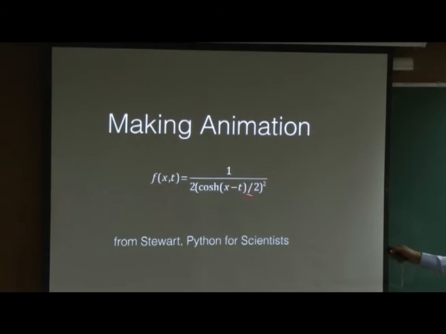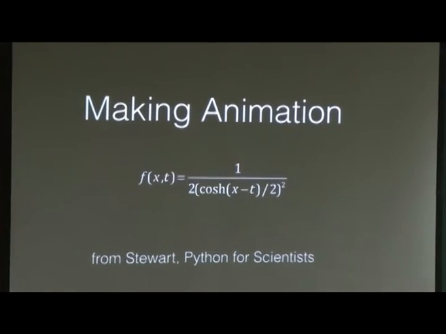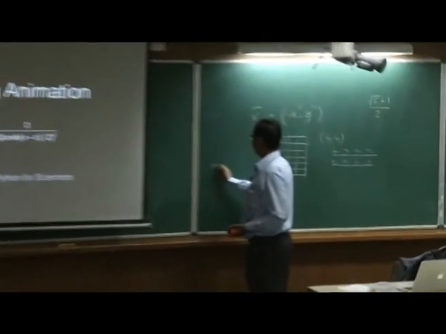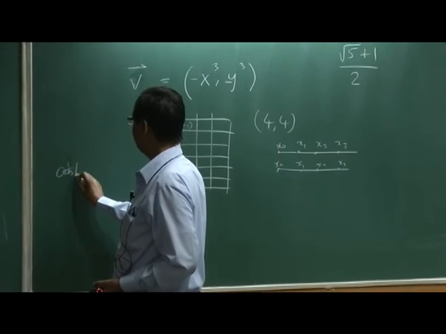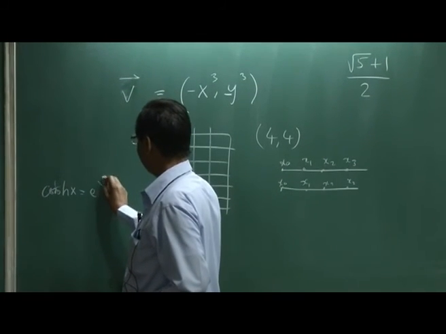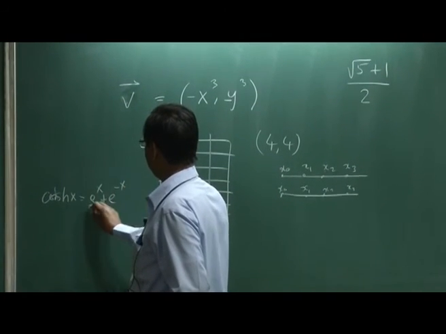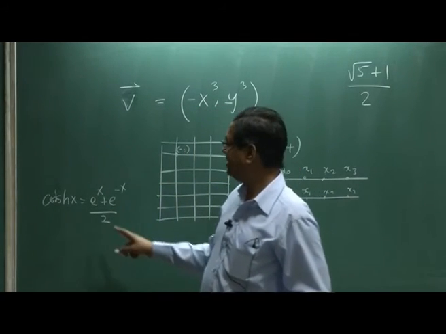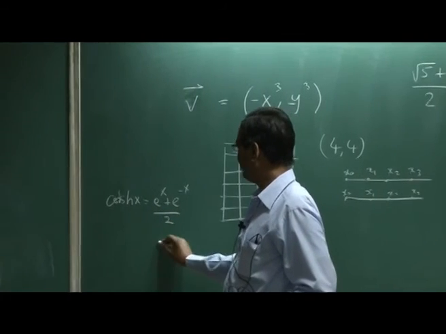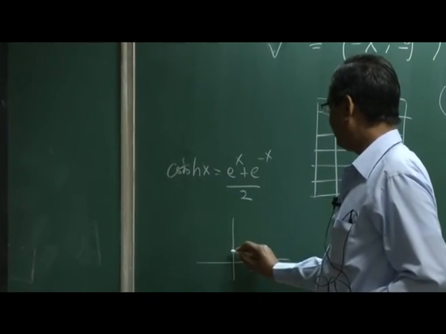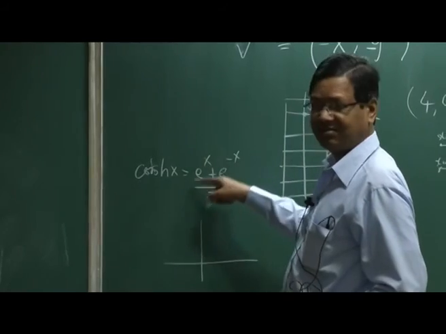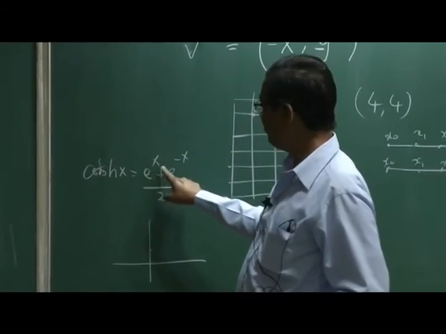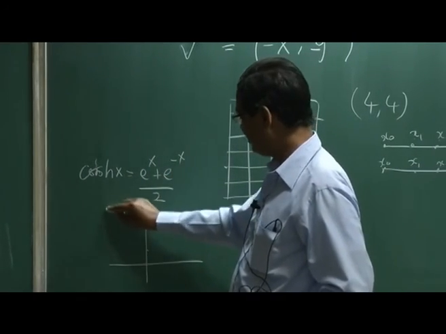So how does this function look at a given time, let's say t equals 0? It has cosh. Everybody knows what cosh is, no? Cosh of x is e to the x plus e to the minus x, divided by 2. So at x equal to 0 it is 1, and it increases. For large x it will increase because of one term, for small x because of the other. It is an even function.